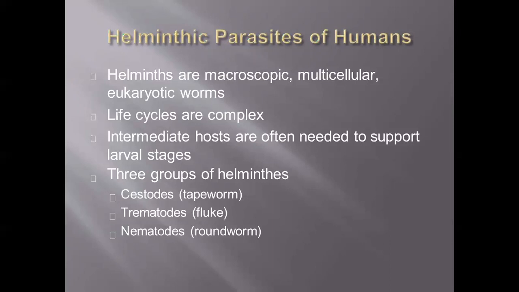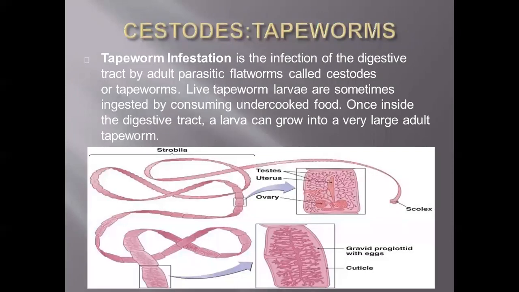So there are three groups of helminths, in simple form: tapeworm, fluke, and roundworm. Tapeworms are called cestodes, flukes are called trematodes, and roundworms are called nematodes. So cestodes, trematodes, and nematodes. Tape, fluke, and round. These are the common ones. Now we are going to see regarding cestodes. Cestodes are tapeworms.